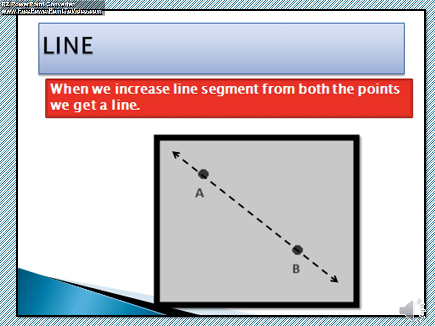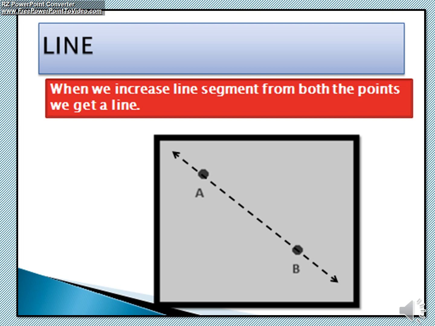Now about line. When we extend the line segment from the points in both directions, we get a line. The difference between a line segment and a line is that a line has two arrows at the end showing that it can be extended in both directions, whereas a line segment has two endpoints and is of particular measure only.